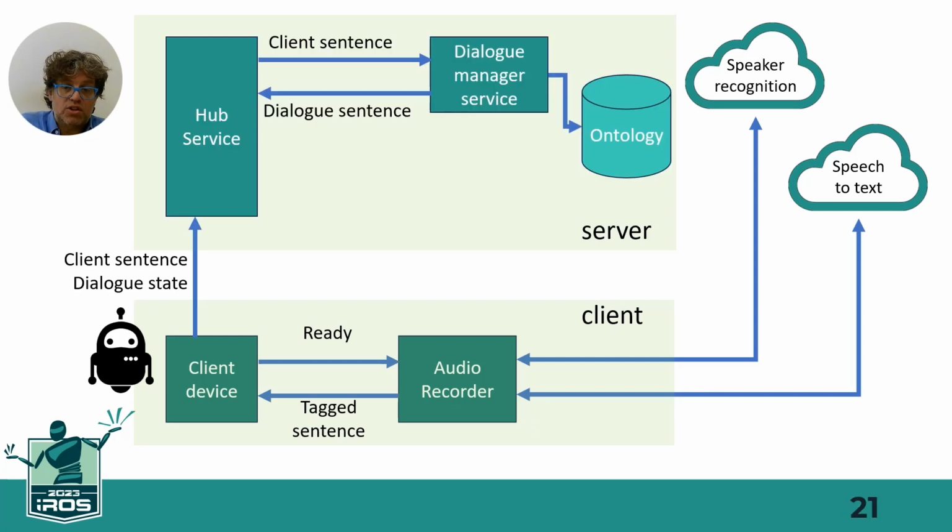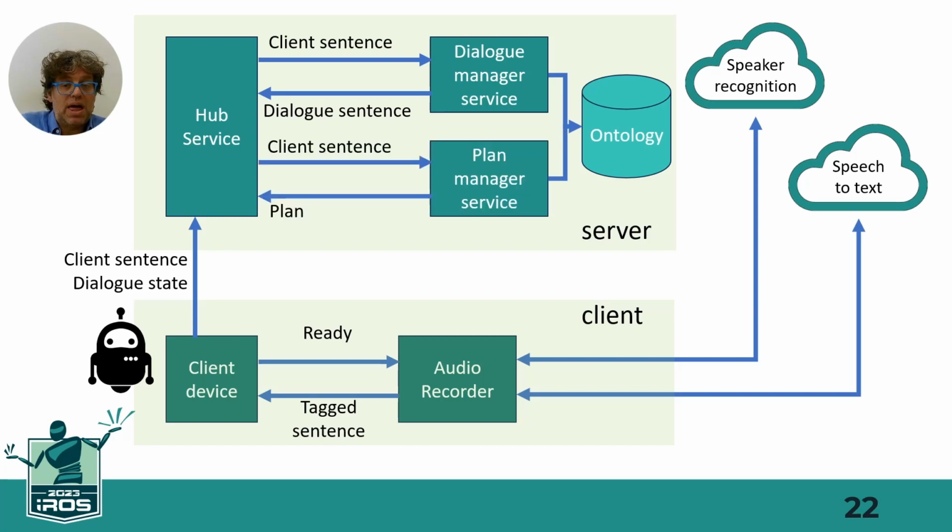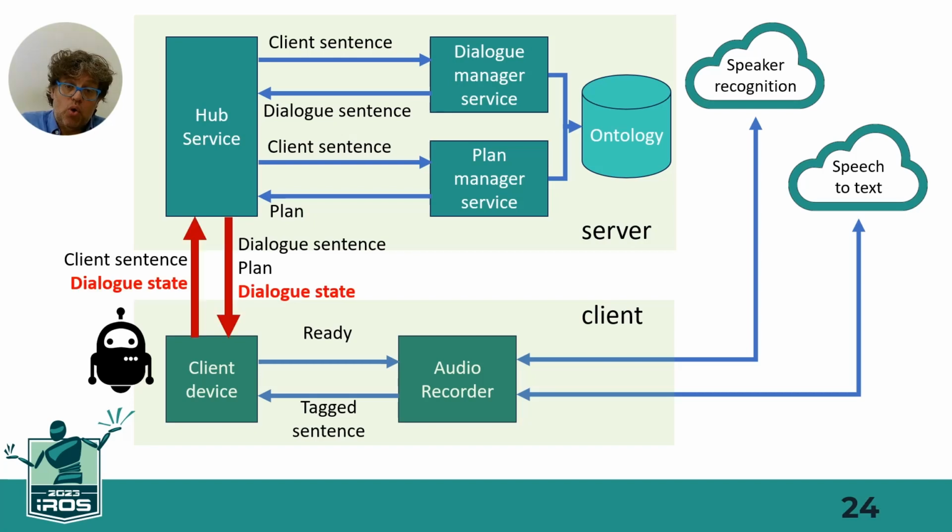The sentence is sent to the dialogue manager that will produce a verbal reply, and it's also sent to a planner that will produce a plan. Finally, the verbal reply and the plan are returned to the robot client, which can use them for interaction with people. Note the role of the dialog state in this process, which is exchanged between the client and server to ensure that no information is stored on the server.